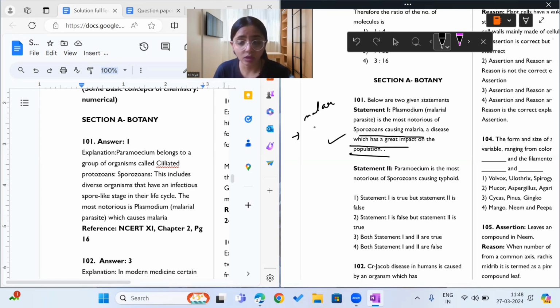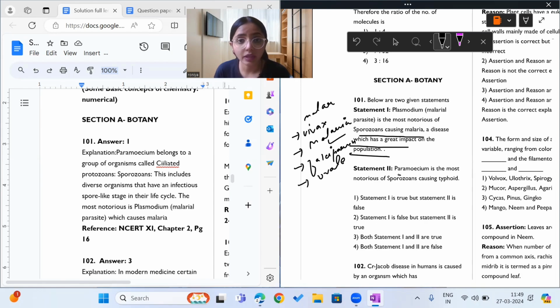We know four species of Plasmodium: Plasmodium vivax, Plasmodium malariae, Plasmodium falciparum, and Plasmodium ovale. These are the four species which cause malaria, and it has indeed caused a great impact on human population. So this statement is correct.